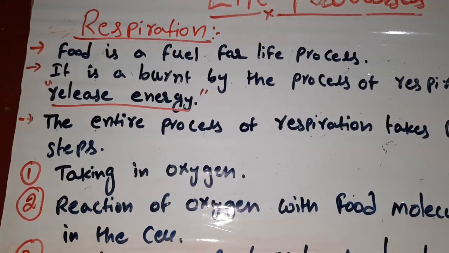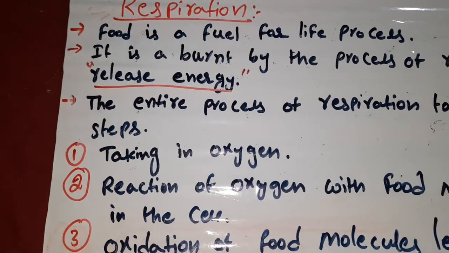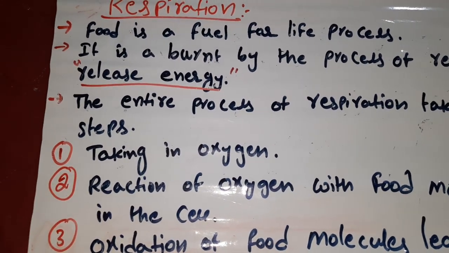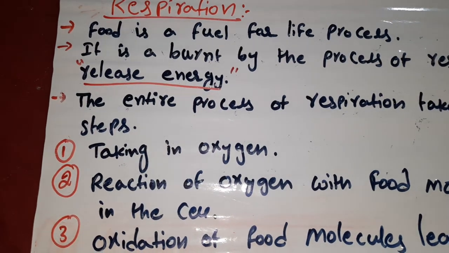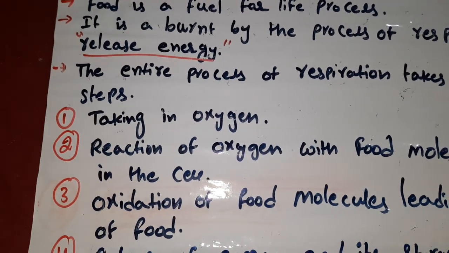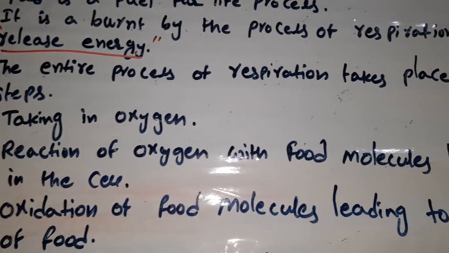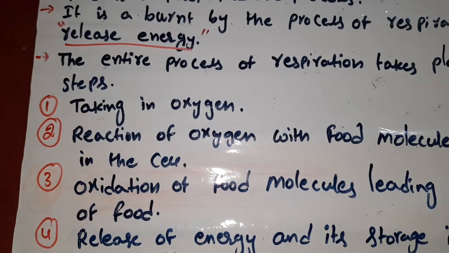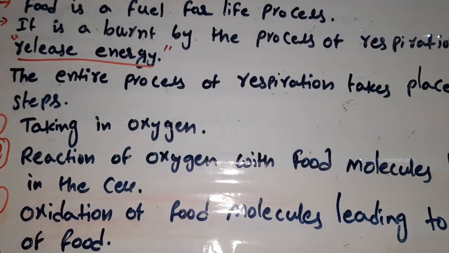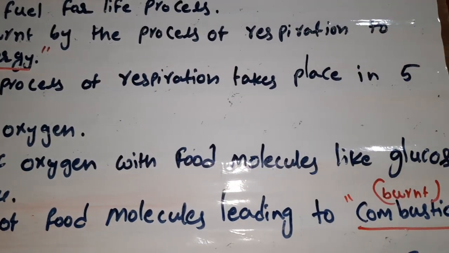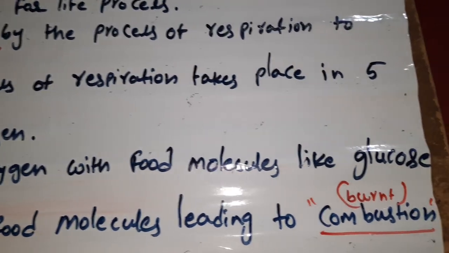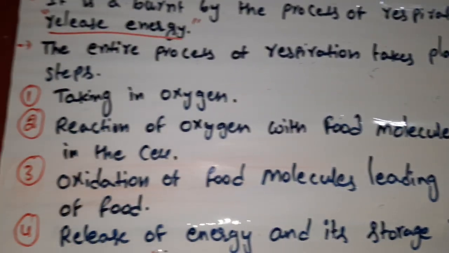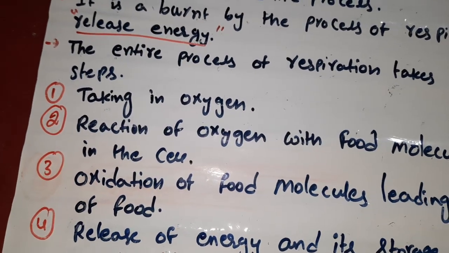This means, how is the energy released? The first step is taking in oxygen. Why? Because only with oxygen do we get energy. The second step is the reaction of oxygen with food molecules like glucose in the cell. When we take in oxygen, it mixes with food molecules. What is the food here? Glucose. So the oxygen mixes with the glucose, or food, and releases energy in the cell.